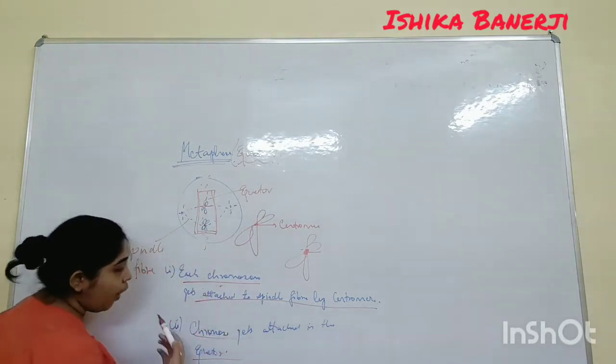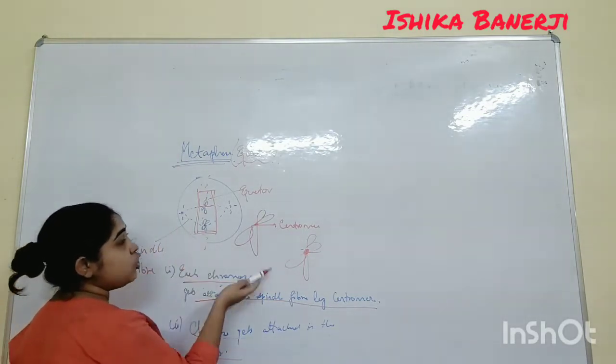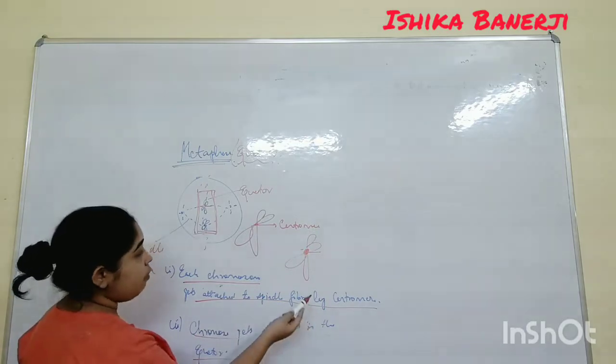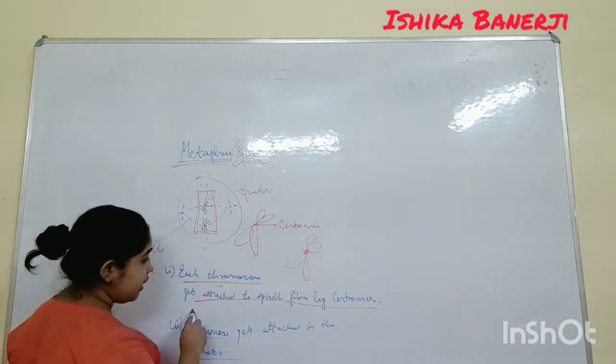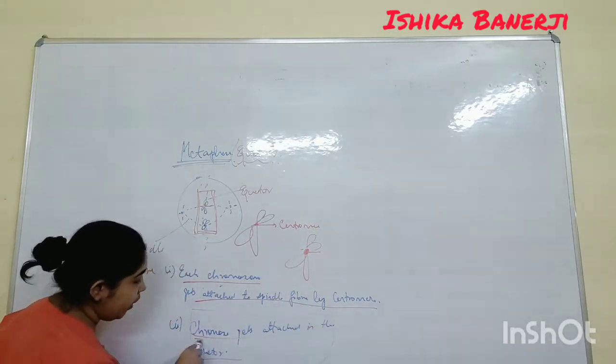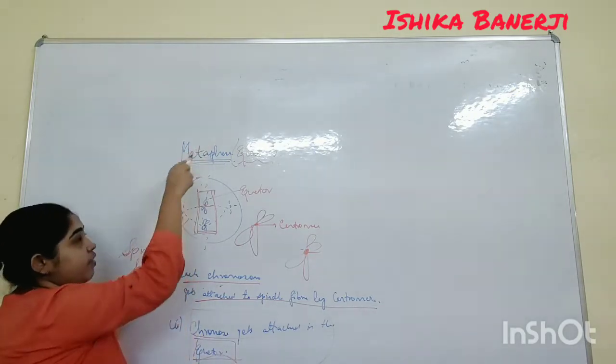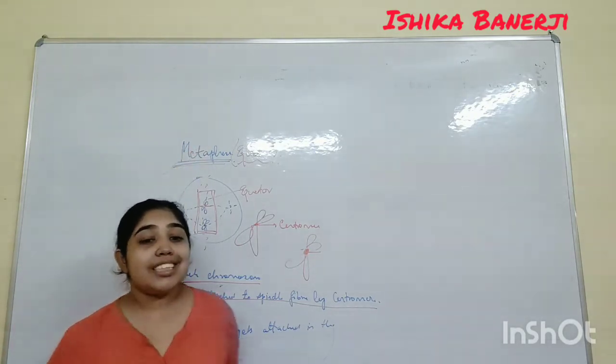If the point comes that the chromosome is getting attached to the spindle fiber by the help of the centromere, and this is the main thing: if you see equator, just close your eyes and mark metaphase.